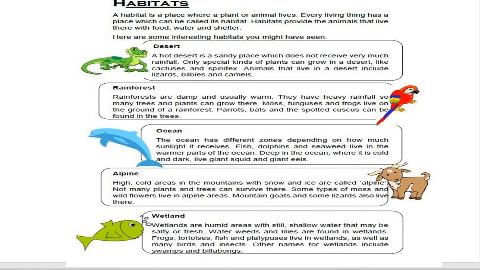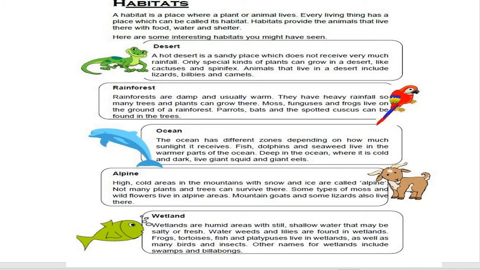Deep in the ocean, where it is cold and dark, live giant squid and giant eels. Alpines are high, cold areas in the mountains with snow and ice. Not many plants and trees can survive there. Some types of mosses and wildflowers live in alpine areas. Mountain goats and some lizards also live there.